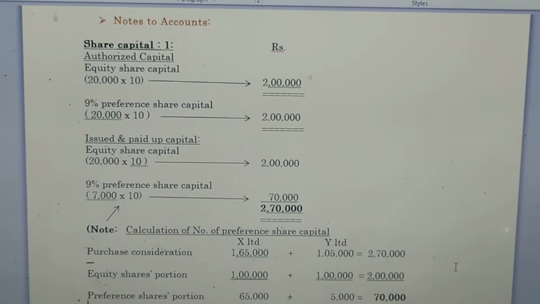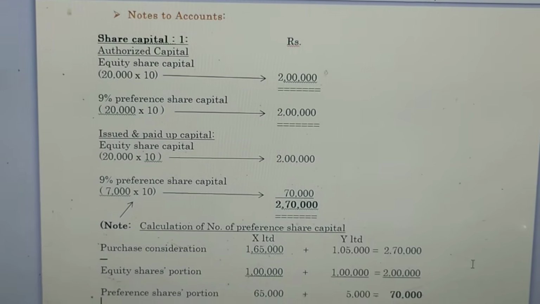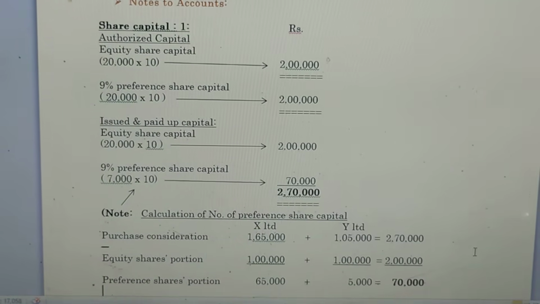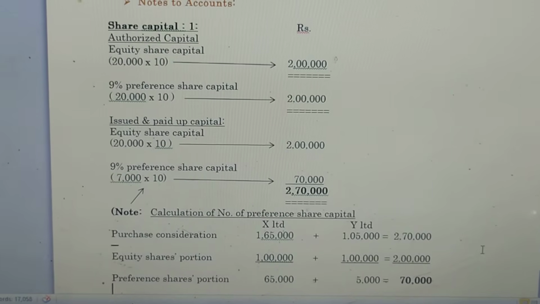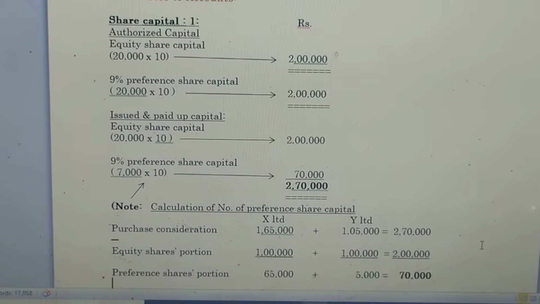And issued and paid up capital. The equity share capital portion is 2 lakh. It means 20,000 multiplied with 10. And 9% preference share capital.